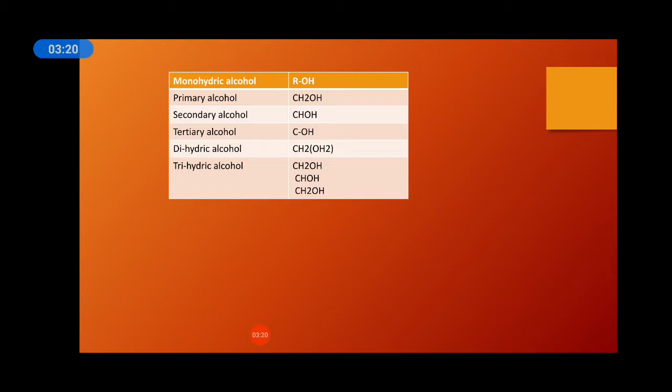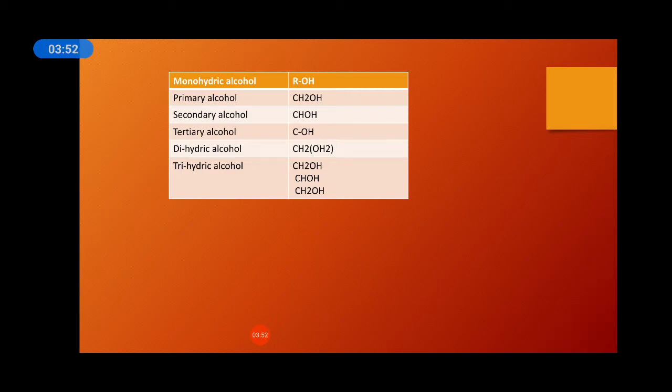Now next one is the dihydric alcohol. Alkanols and glycols contain two hydroxyl groups on different carbon atoms. The simplest, methyl glycol, CH2OH2, is unknown in the free state. An aqueous solution of formaldehyde, HCHO, is believed to exist as methylene glycol. Okay, this is all about the dihydric alcohol.